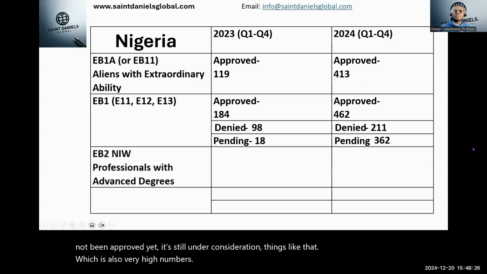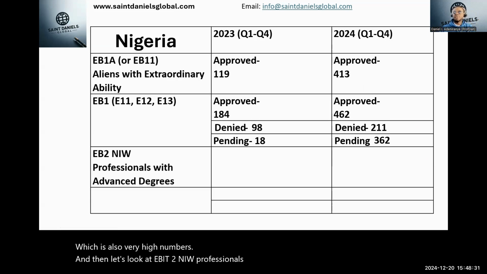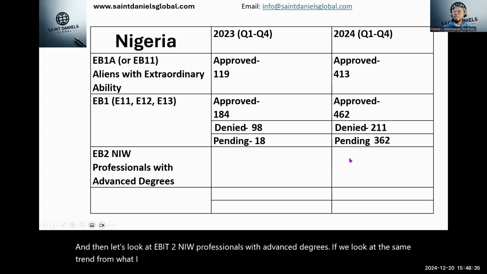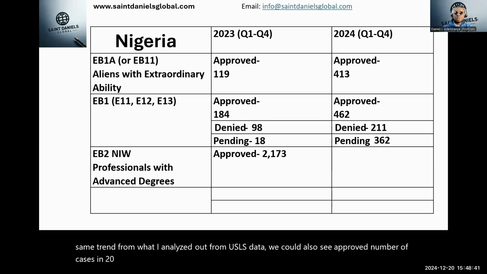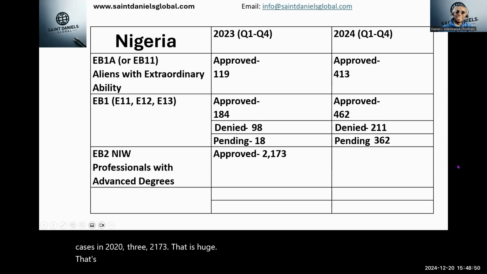And then let's look at EB2 NIW, professionals with advanced degrees. If we look at the same trend from what I analyzed from USCIS data, we can see approved cases in 2023 were 2,173. That is huge. That's massive, right?